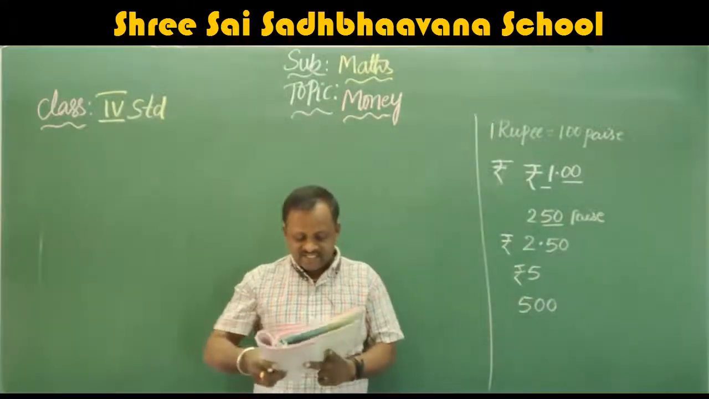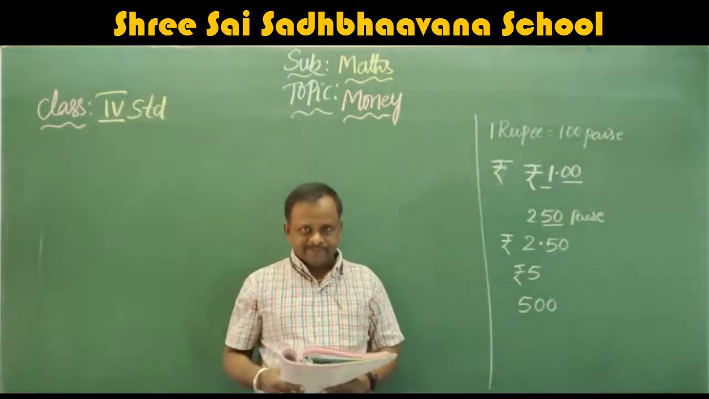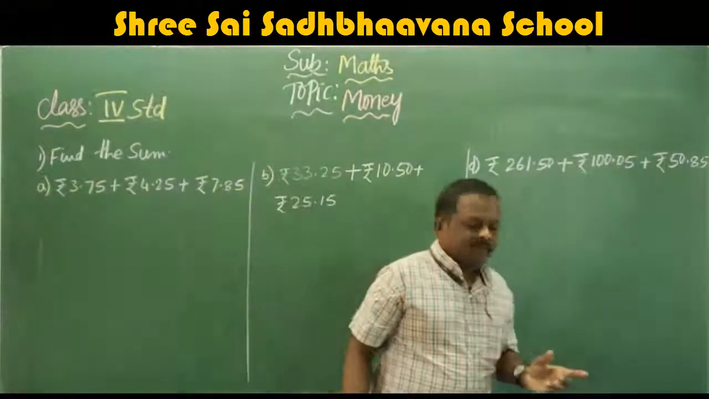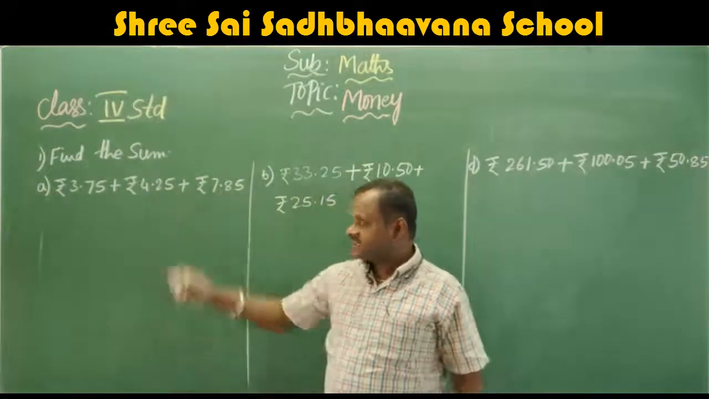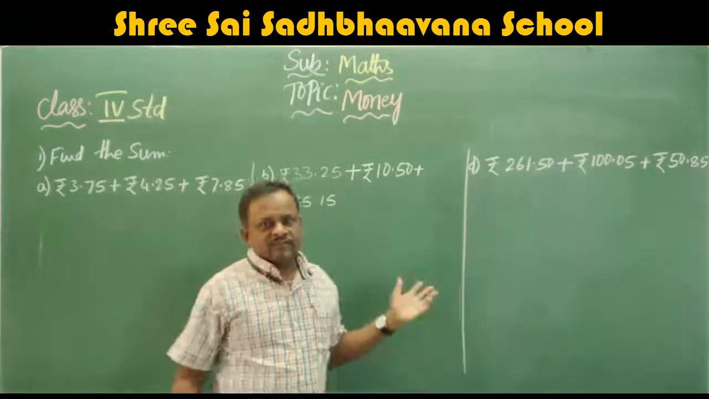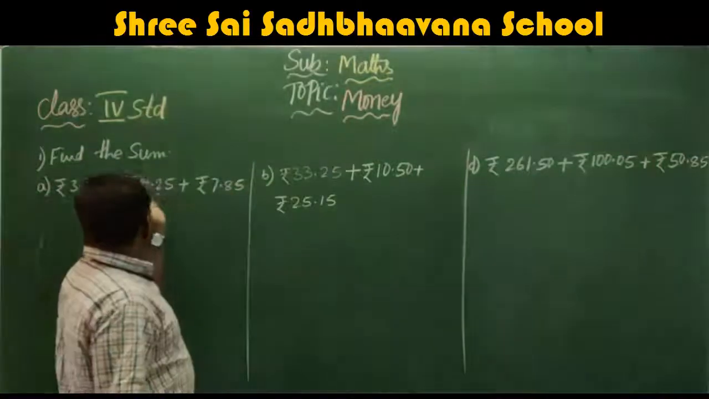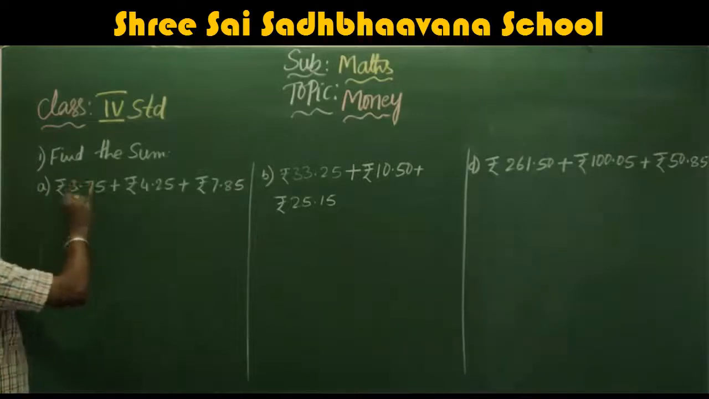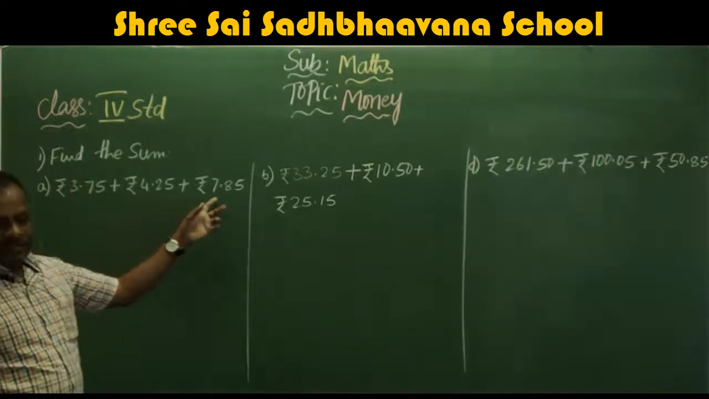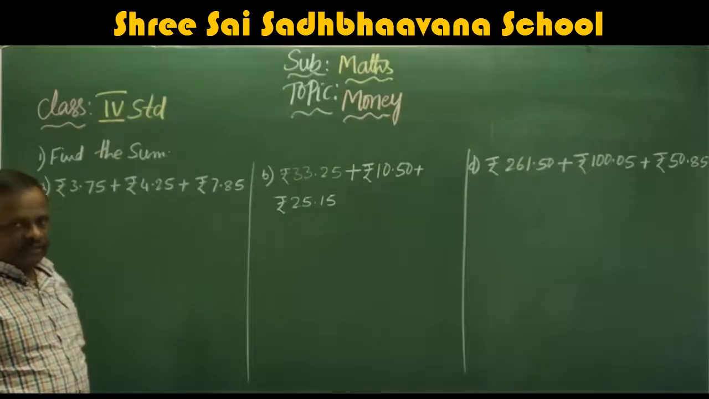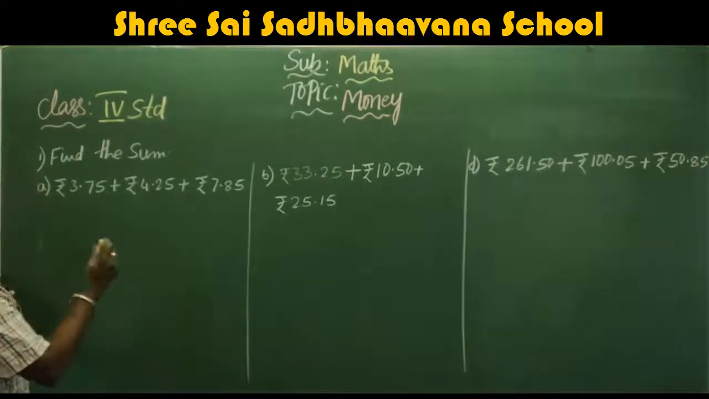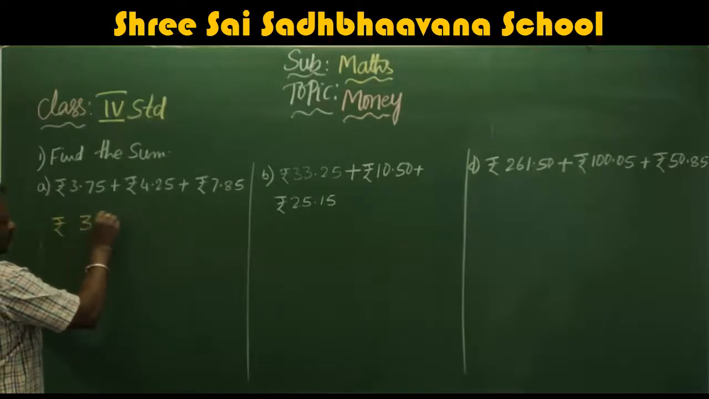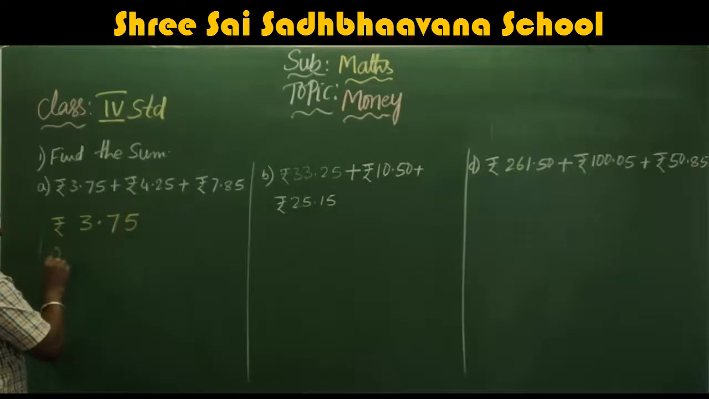Okay. Now we will move to exercise 11.2, that is, find the sum. Till now we have studied how many notes and everything. Now we'll move to find the sum, that is addition. Here they have given rupees 3.75 plus rupees 4.25 plus rupees 7.85. What you have to do? Plus means add. How will you write it down? Yes, the symbols one below the other and the decimal points one below the other, like this.